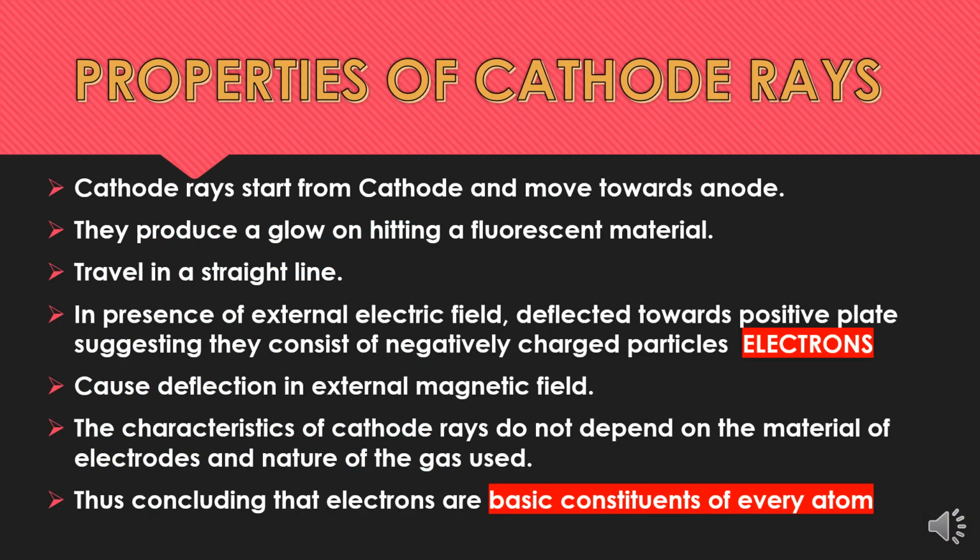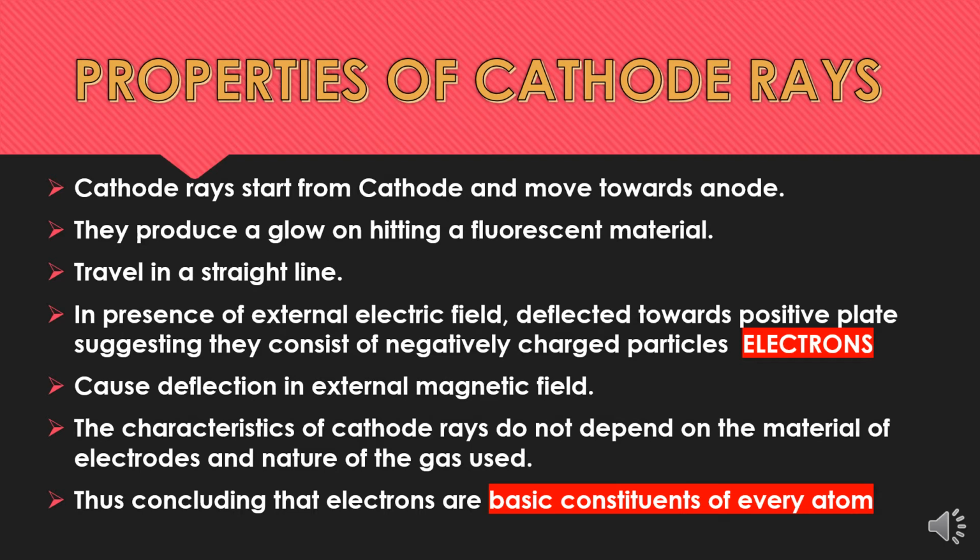So what are the properties of cathode rays? Cathode rays start from the cathode and move towards the anode in a discharge tube. They produce a glow on hitting a fluorescent material. As you have seen, otherwise they are not visible, but when they strike a fluorescent or phosphorescent material, a glow is produced. They always travel in a straight line.